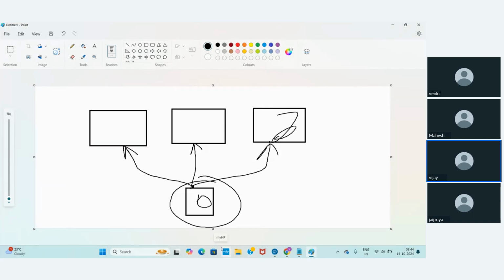See, one more problem with EBS is that it is tied to a single availability zone. When you create an EBS volume, we use only one availability zone.